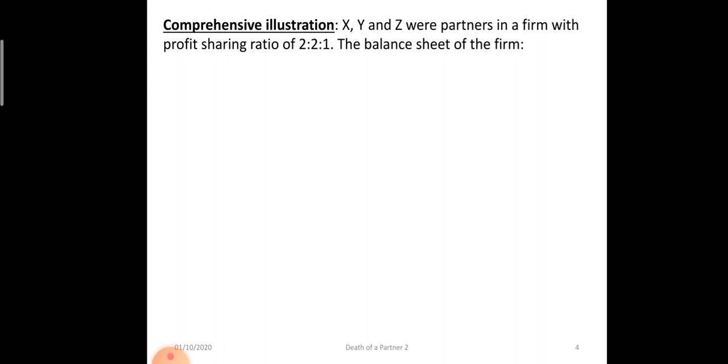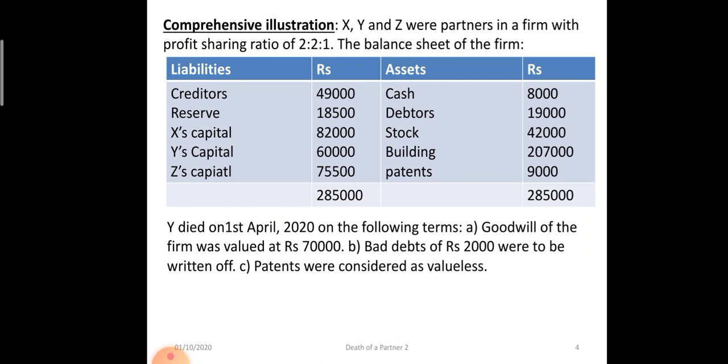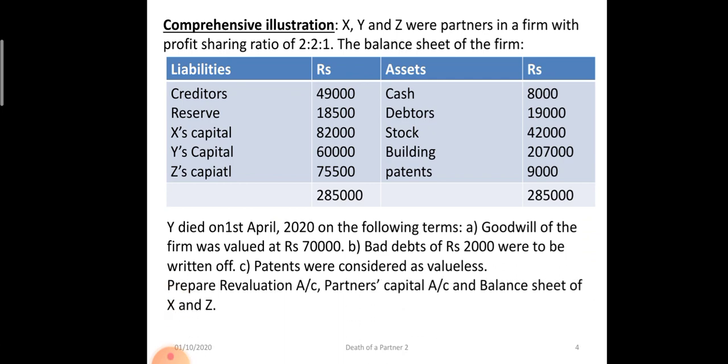X, Y, Z were partners sharing profits in the ratio of 2:1. Their balance sheet was appearing like this. Y died on 1st April 2020. Goodwill was valued at 70,000 rupees, bad debts 2,000 rupees, and patents were considered as valueless. You have to prepare revaluation account, partners' capital account, and balance sheet of the remaining partners X and Z.